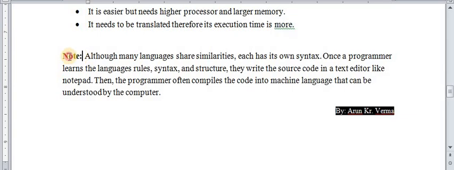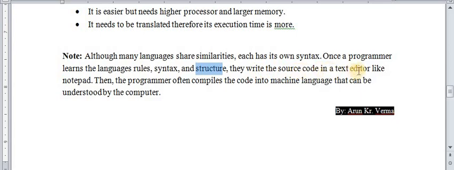And one point you should note down: although many languages share similarities, each has its own syntax. There are thousands of languages in the market, so each language has its own syntax. So once a programmer learns the language rules, you have to learn one language, and you should know what the language rules are, what syntaxes are used, and what the structure of that particular programming language is.